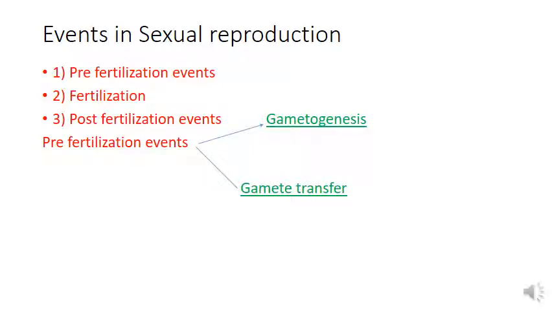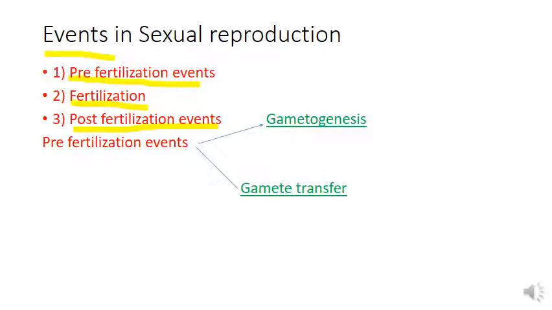Then we have discussed that there are three events present in sexual reproduction. First one is pre-fertilization events, second fertilization, and third one post-fertilization events. First, pre-fertilization events, that is the events before fertilization.